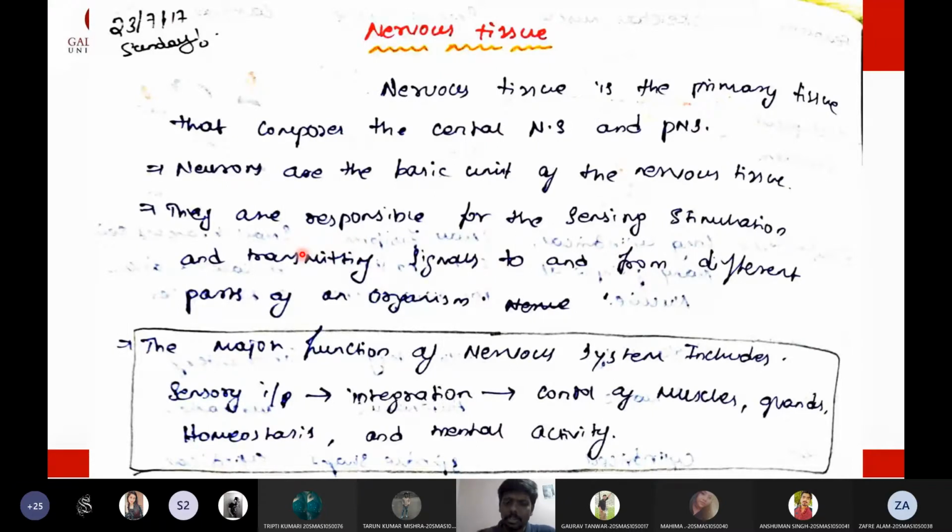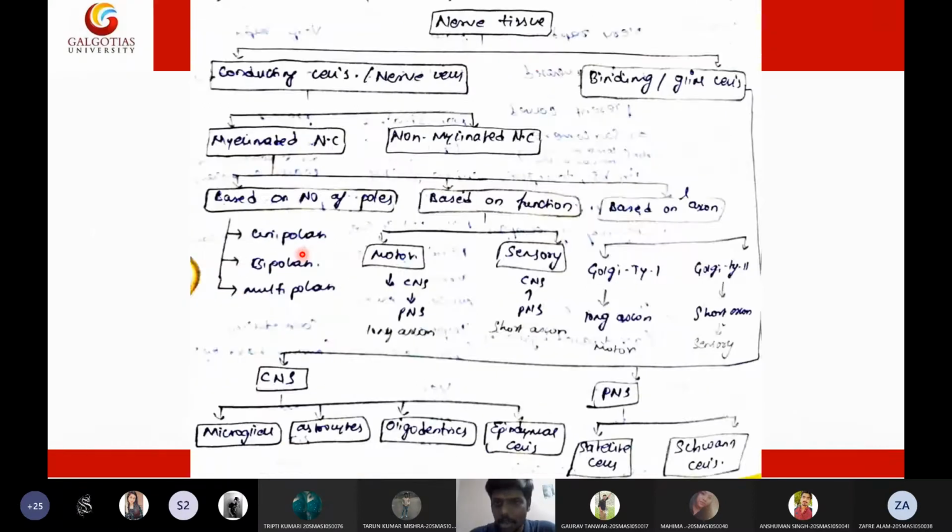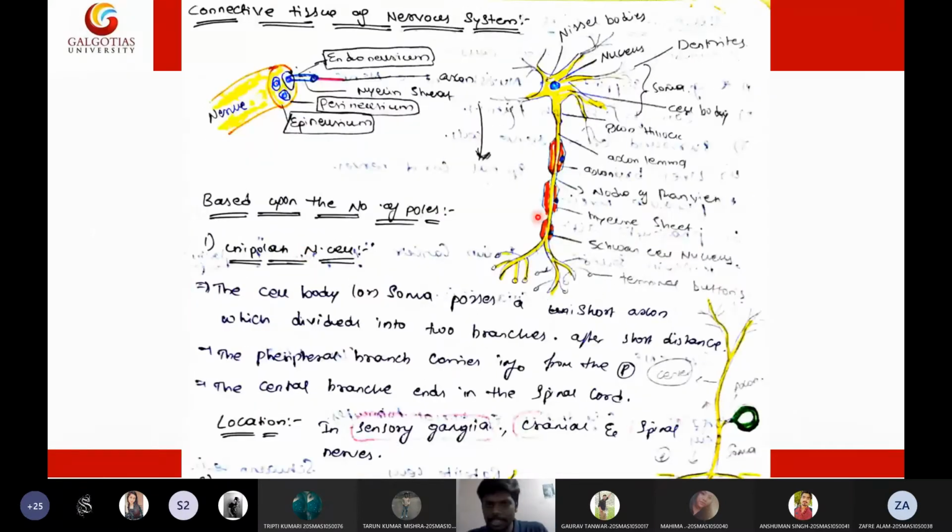The neurochemical signals are transmitted via nervous cells. First you need to know the basic structure of a neuron. Unless we know the structure of a neuron, we cannot proceed to the topic. So first let us see the structure of a neuron, which we already finished yesterday. This is the basic or typical structure of a neuron.